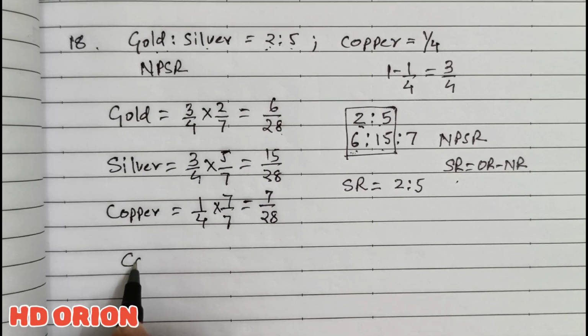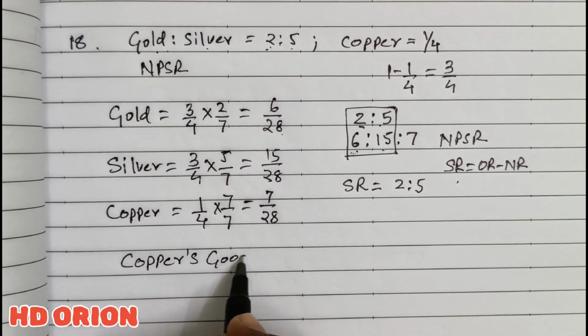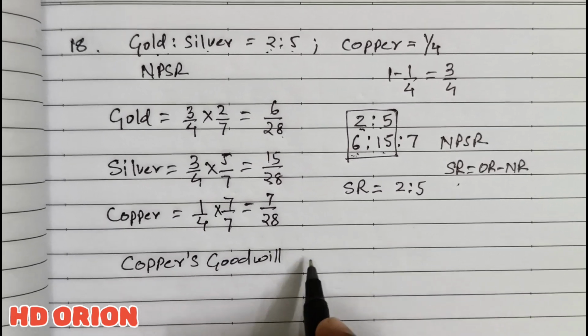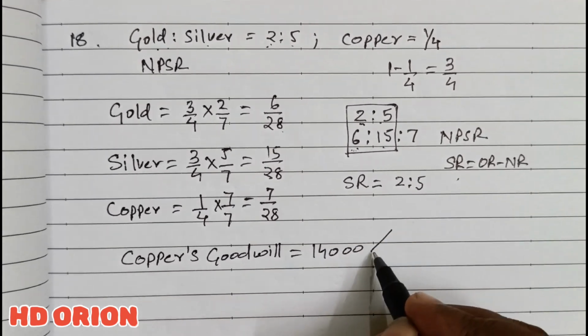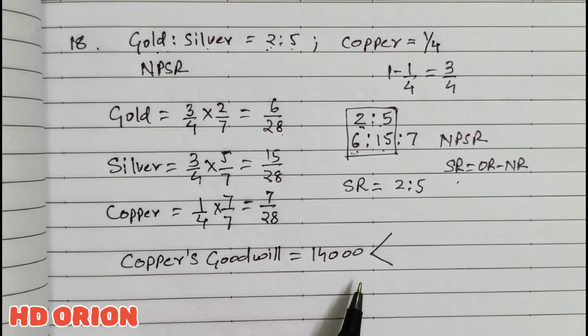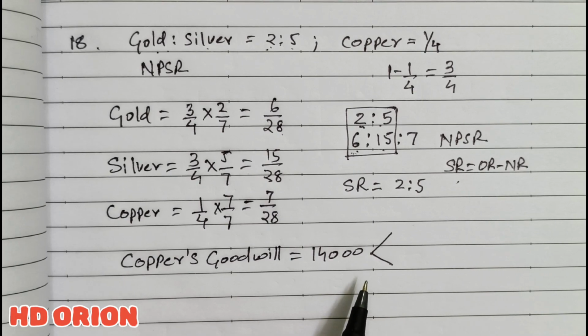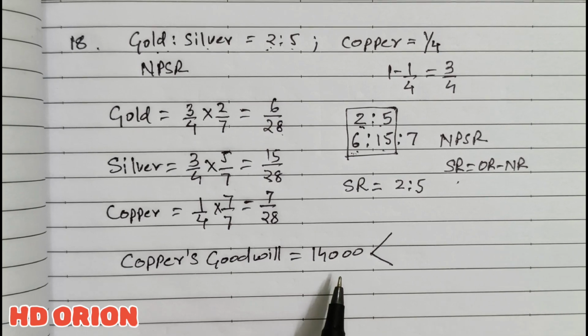Now the new partner Copper is bringing how much portion of goodwill? Copper's goodwill which he is bringing in the firm is rupees 14,000. Now this is a compensation paid by the new partner to the old partners for sacrificing their portion of profits in favor of the new partner. So the more the sacrifice, the more the portion of goodwill the partner will receive.